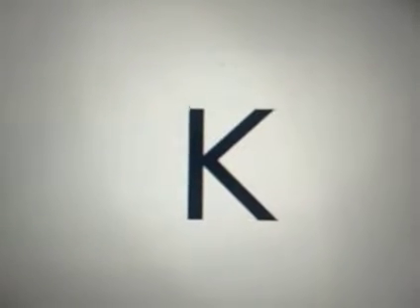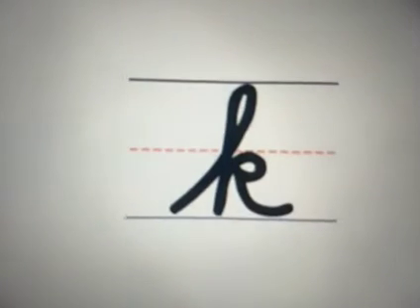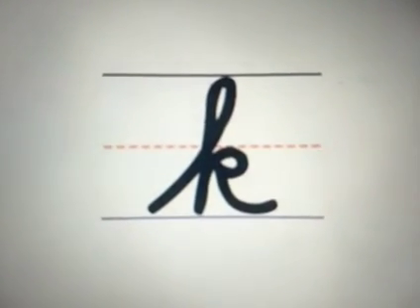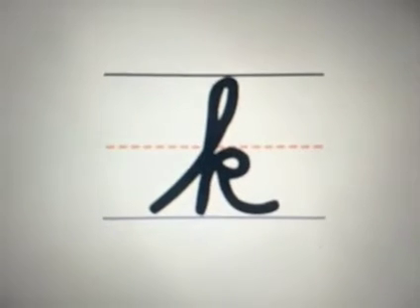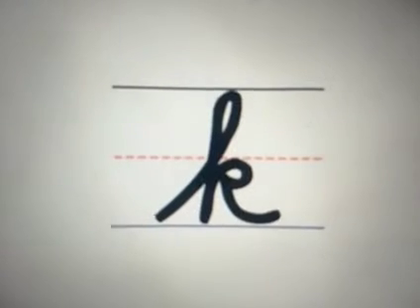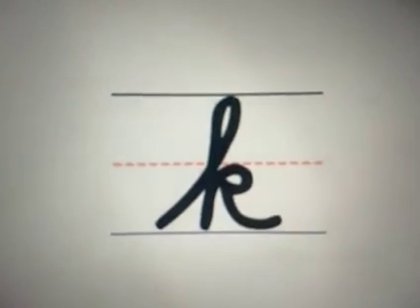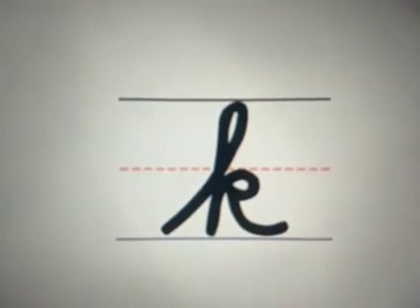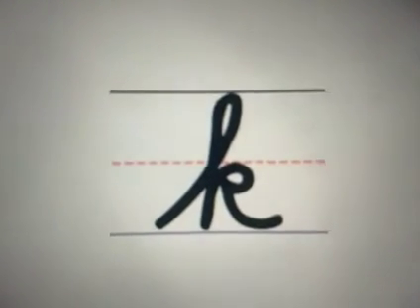Children, the letter that you see on the screen now is called K. That's the name of the letter. So this is the capital letter K, and this is your lowercase letter K. Yes, I am telling you the name of the letter. They look different because one is a capital letter and the other is the lowercase letter, but the name is the same. This is the capital K. This is the lowercase letter K.